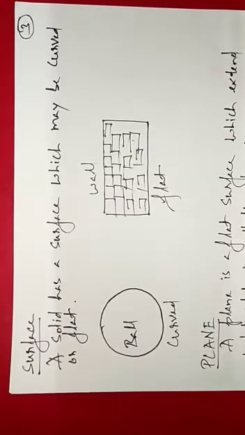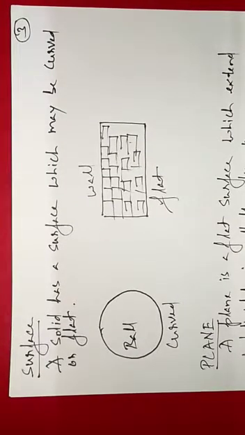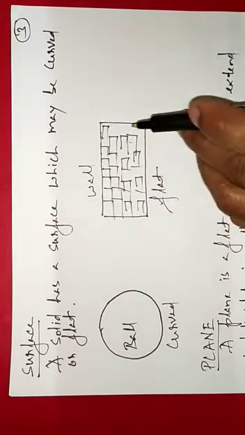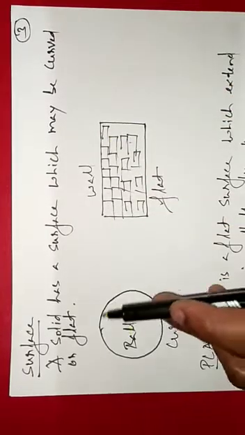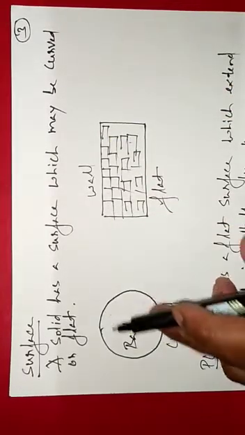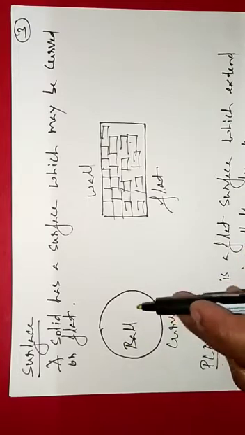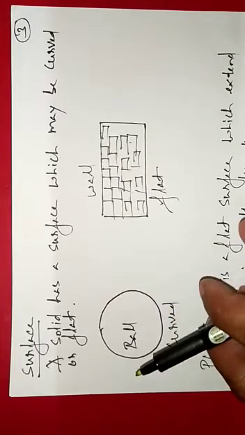Now children, let us read about the surface. What is a surface? Here you can see a wall. The wall has a flat surface. This is a ball, and the ball has a curved surface. The surface is curved.